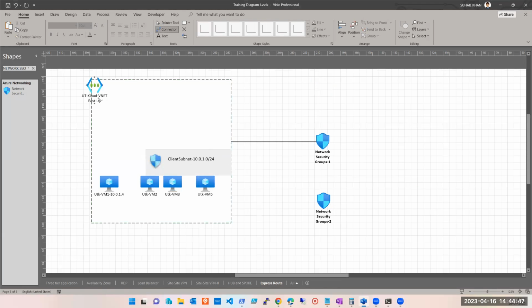This is connecting to subnet, right? I hope you all have this idea that network security group can't be connected on VNet. So when I'm connecting it here, it is on subnet. So network security group 1 on subnet and network security group 2 on VM5. Is it possible? Yes. So you got your answer, Hussein? The replications and everything we'll discuss later. But is this possible? It is possible, right?